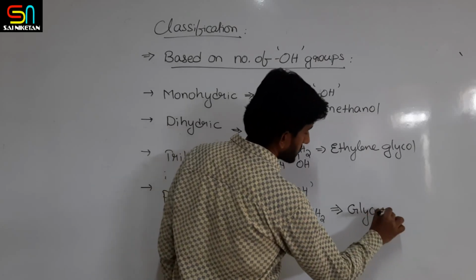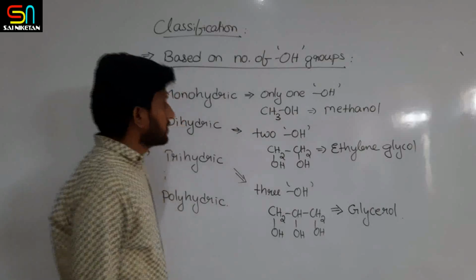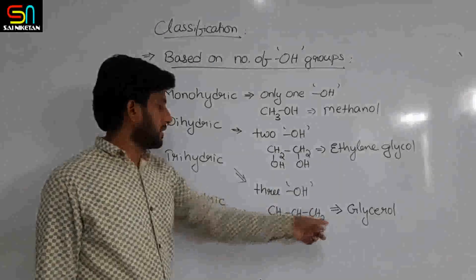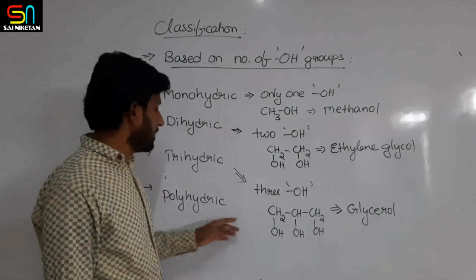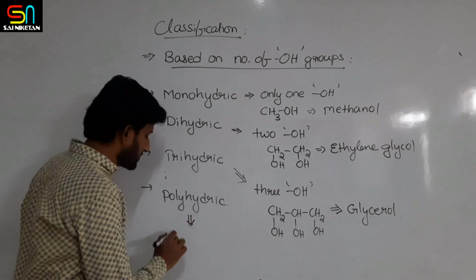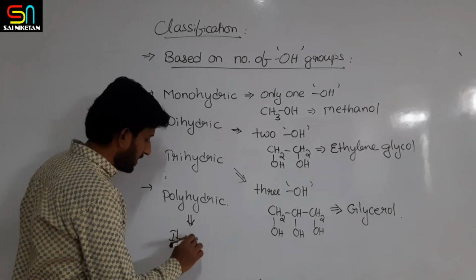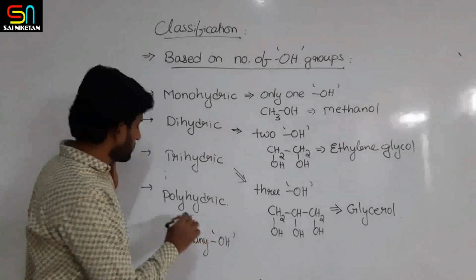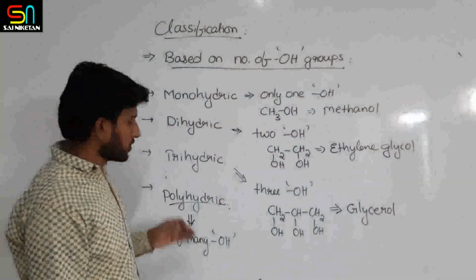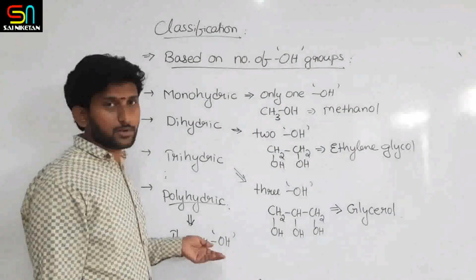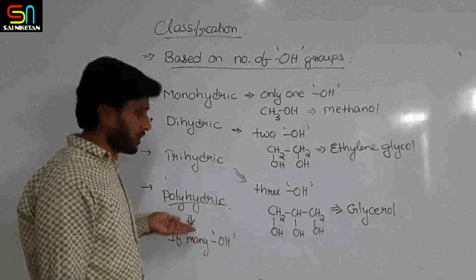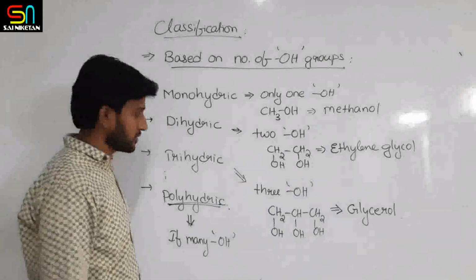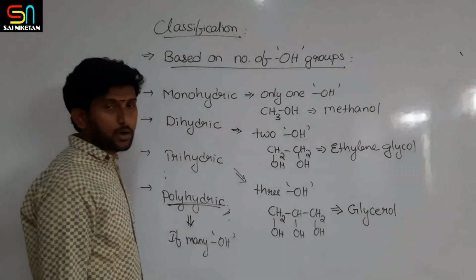So methanol is monohydric, ethylene glycol is dihydric, glycerol is trihydric alcohol. Like that, if many OH groups are present, it can be 4, 5, 6, 7 and so on, so it is called polyhydric. Mostly you can take examples like glucose and starch, carbohydrate polymers, where many OH groups are present. So those are polyhydric alcohols.